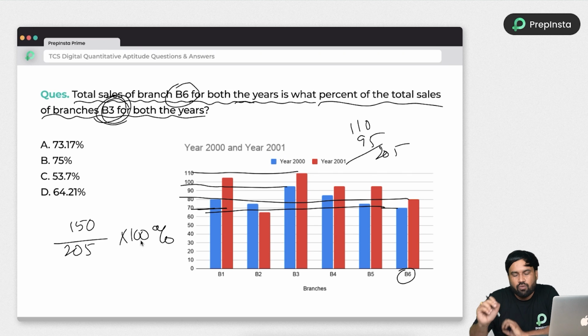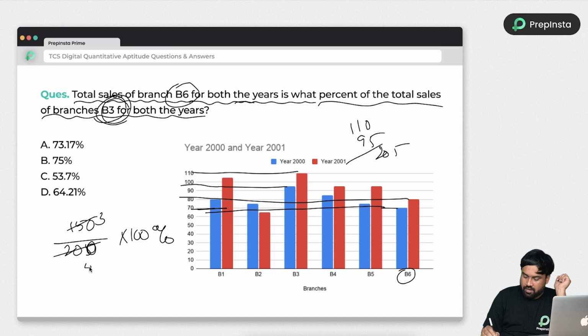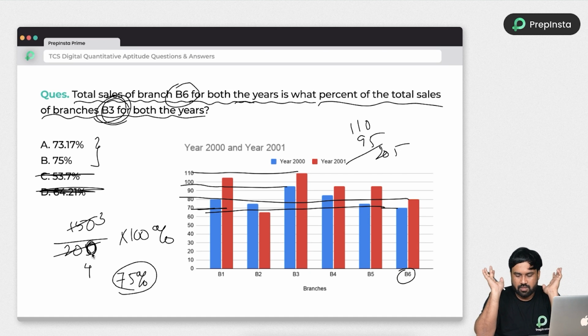Here they also want to test your calculation skills. Don't use a calculator here. You can do the calculations in your head. I am treating this as 200, so 50 will cancel 3 times and 4 times, so the answer is 3 by 4. 3 by 4 is 75%. So my answer cannot be C or D. Either the answer is option A or B.